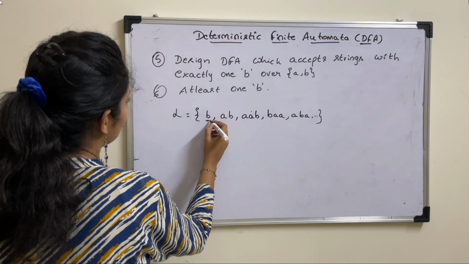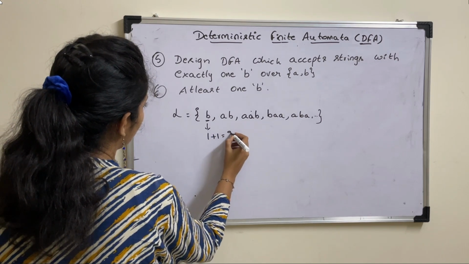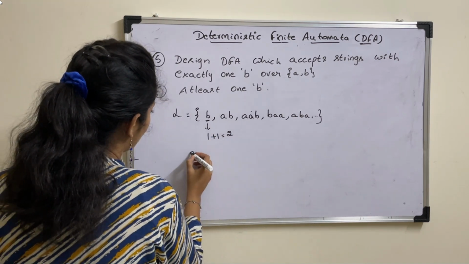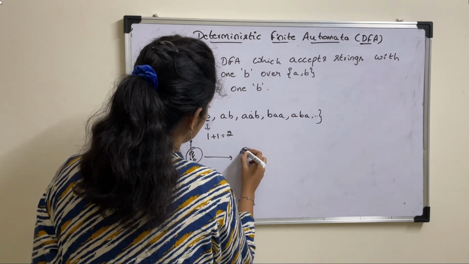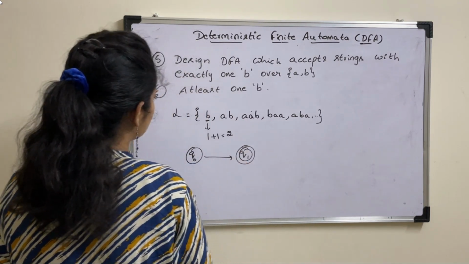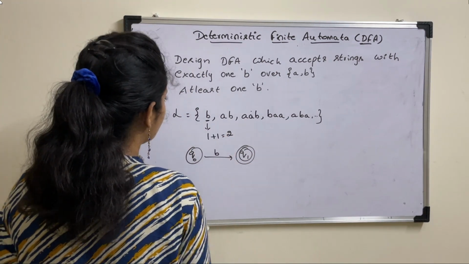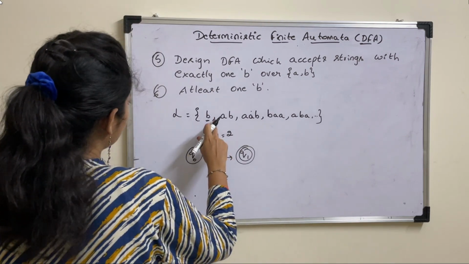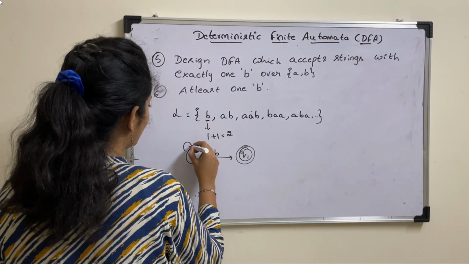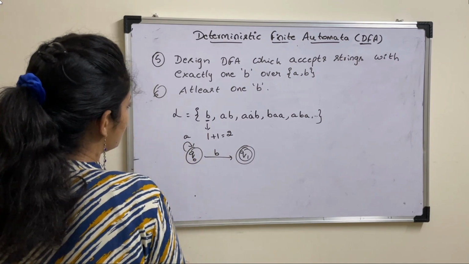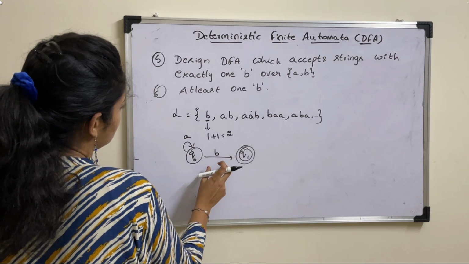Now here minimum string length is 1. So number of states required are 1 plus 1, 2. So write this as Q0, Q1. 2 states are required. Q1 is a final state. So place this B here and here you should do Q0 on B we already used. So now we need to apply A. So can we take it as self loop? Yes. Because there is no condition.